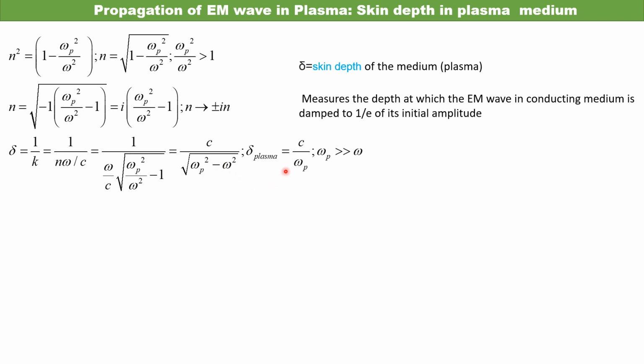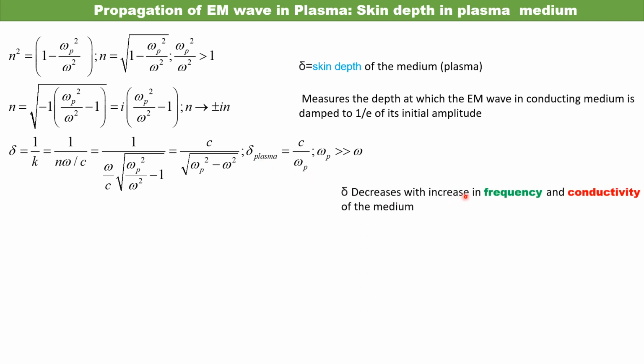If we assume that the plasma frequency is much greater than omega, then the second term can be neglected, and the skin depth is proportional to 1 by omega p. So the higher the plasma frequency, the smaller the skin depth. The skin depth will reduce in the plasma. Okay.